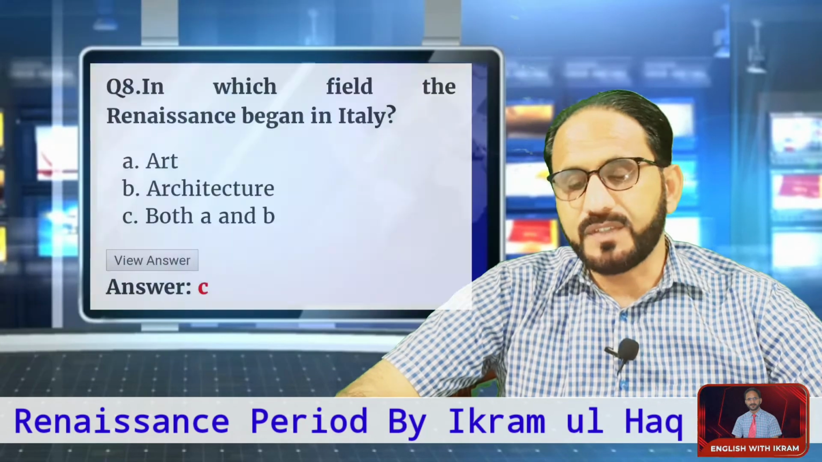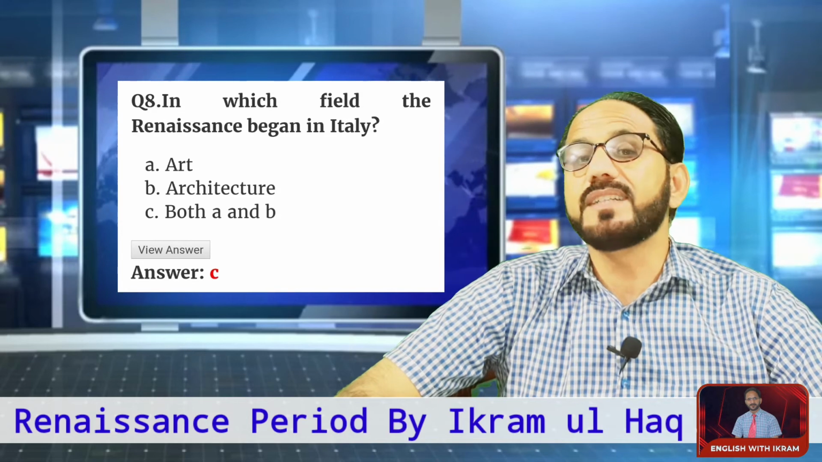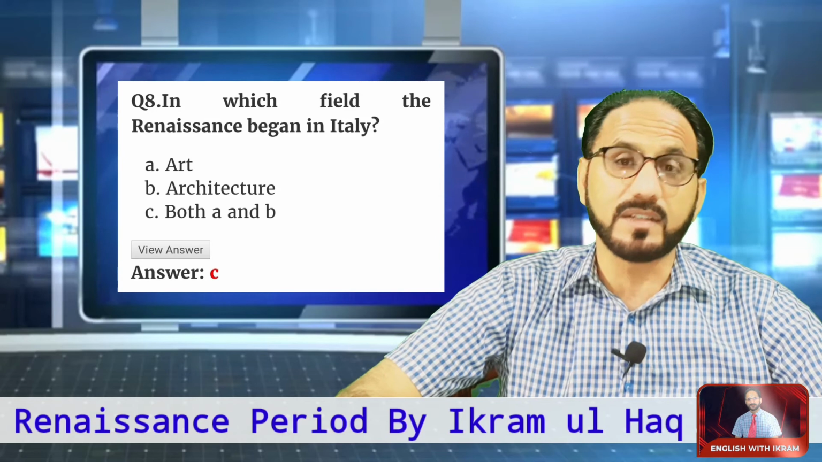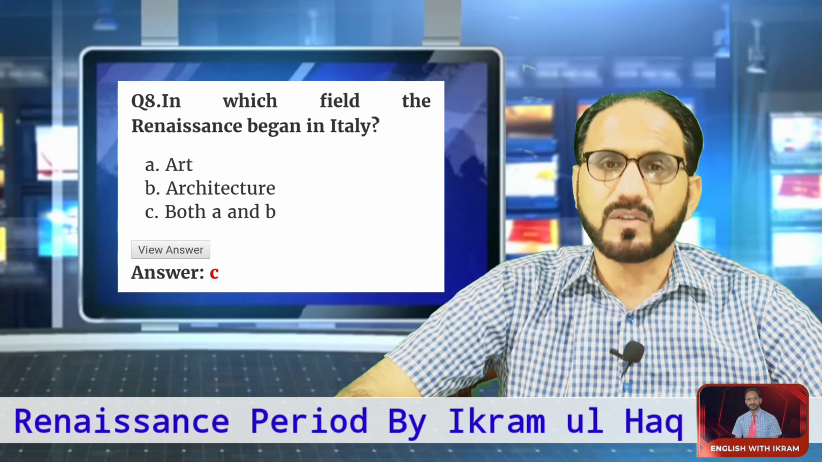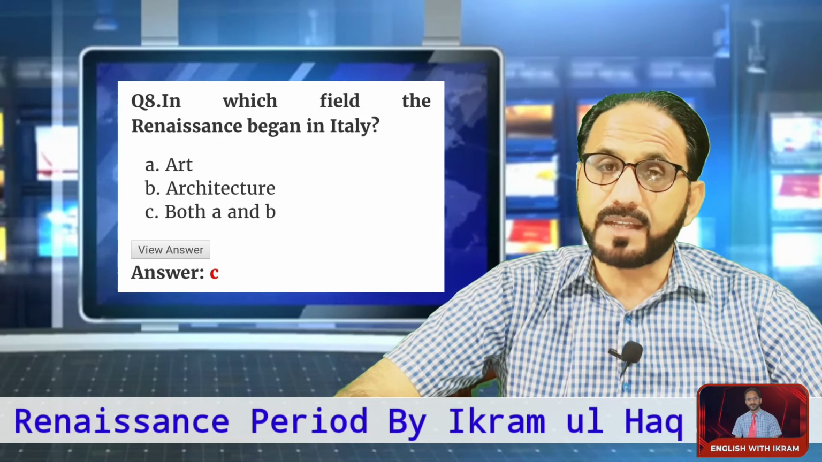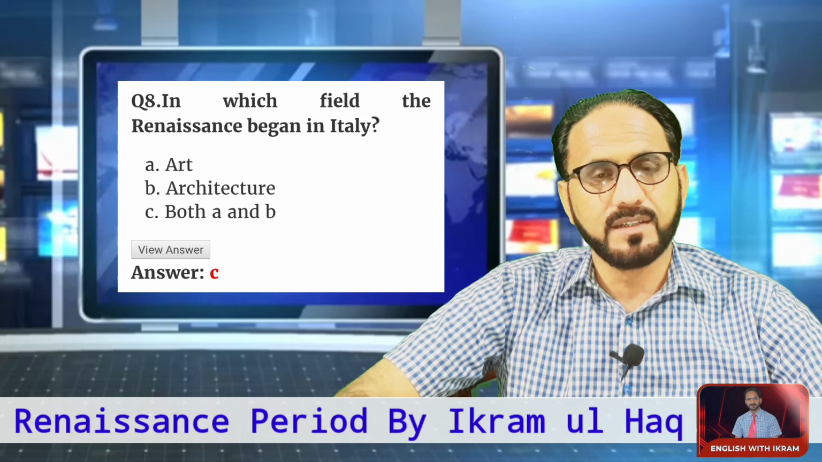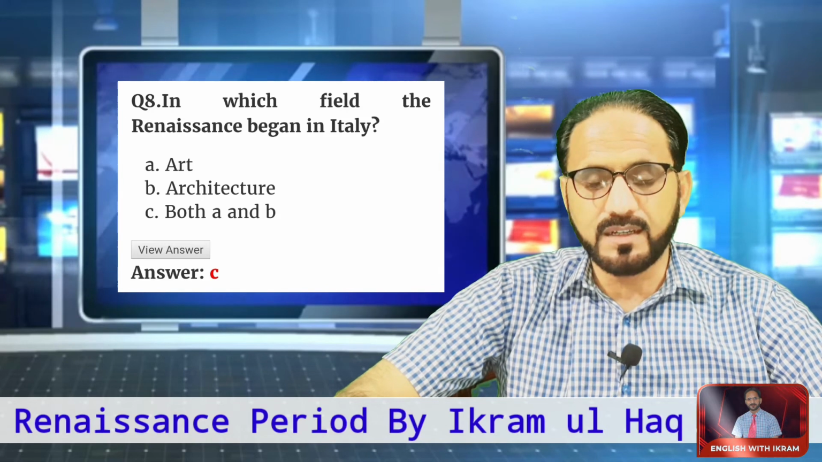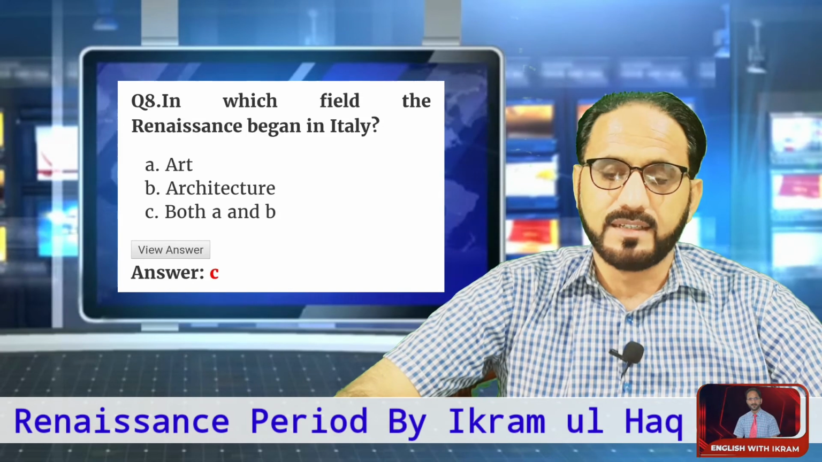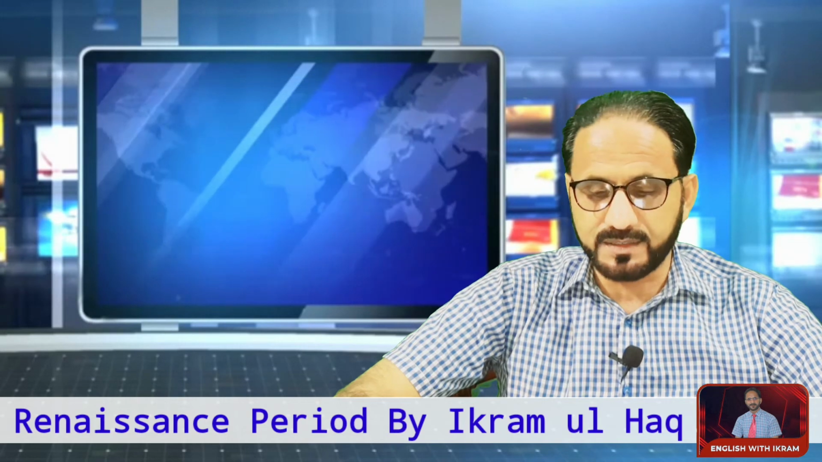Number 8. In which field did the Renaissance begin in Italy? Rebirth of knowledge, rebirth of learning, revival, new spirit, in which field did it start? In which field did the Renaissance begin in Italy: either art, architecture, or both A and B? The right option is again C, both A and B, because it started in Italy in the fields of art and architecture.